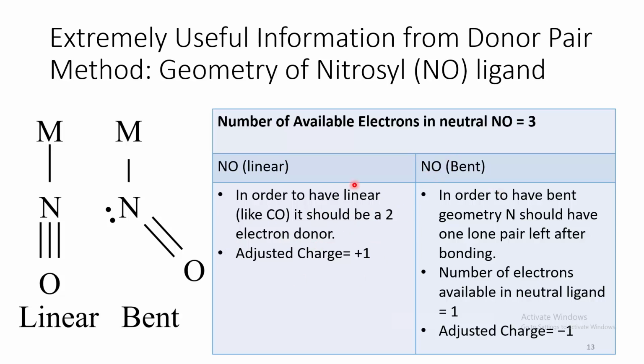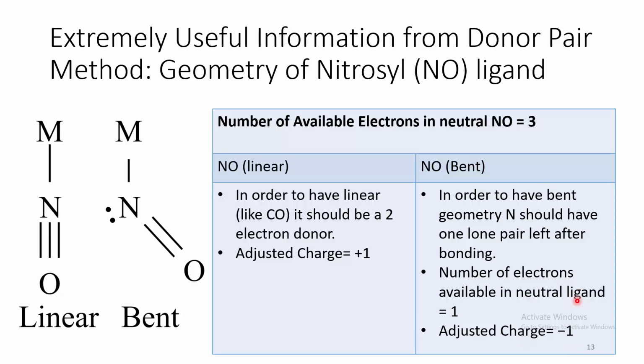Whereas in bent mode, the nitrogen should have one lone pair of electrons which should not be bonded with the metal. As a result, the number of available electrons in the neutral ligand becomes 1. So we need to put a negative charge to make it a 2 electron donor. So if you look at both, linear and bent are 2 electron donors. But the linear NO has a positive charge and bent NO has a negative charge.